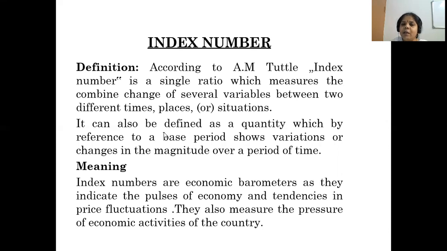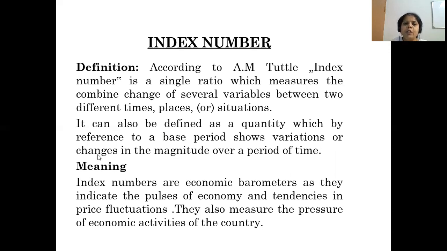The base period I'll explain in the next slide. So based on that base period, whatever changes happen over a period of time, we can study with the help of index number.